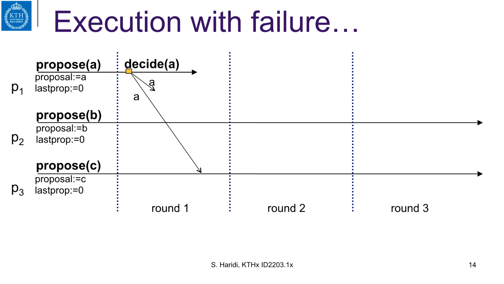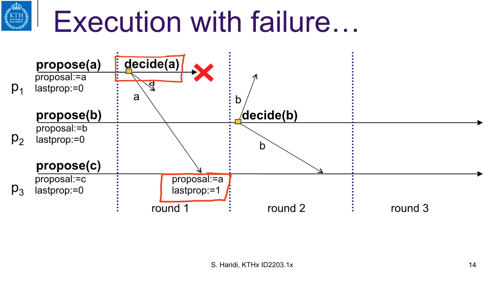Now let us look at the execution with failure. P1 decides on A and then crashes. But this proposal value arrives at process P3 and is adopted by P3. Process P2 detects the crash and moves to the second round.